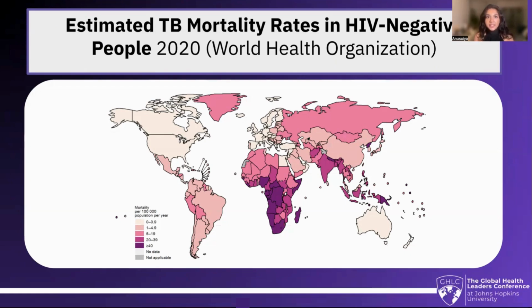Who is being affected? This map shows the estimated tuberculosis mortality rates in HIV-negative people. We can see the mortality per 100,000 members of the population each year, and we can see a correlation between darkly shaded regions indicating higher mortality and the same regions that are lower income communities, lower income countries, and countries that lack the same access to care.